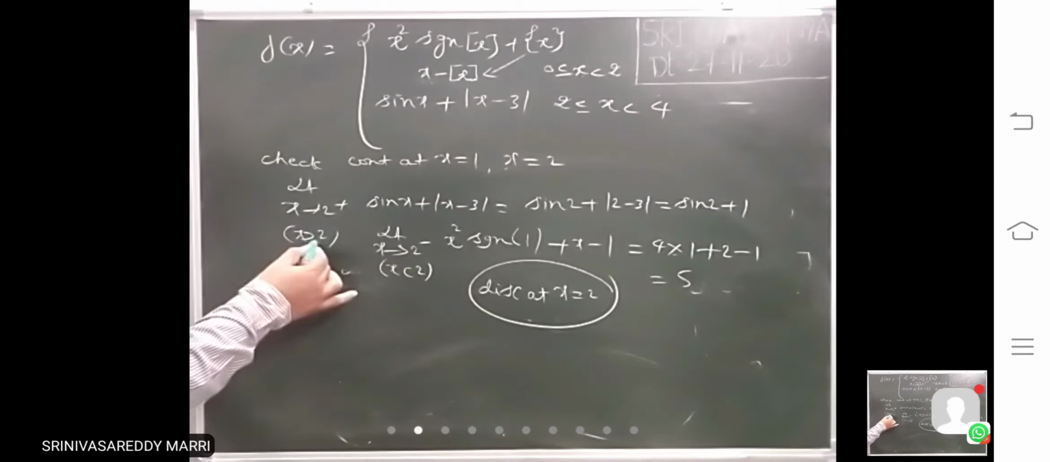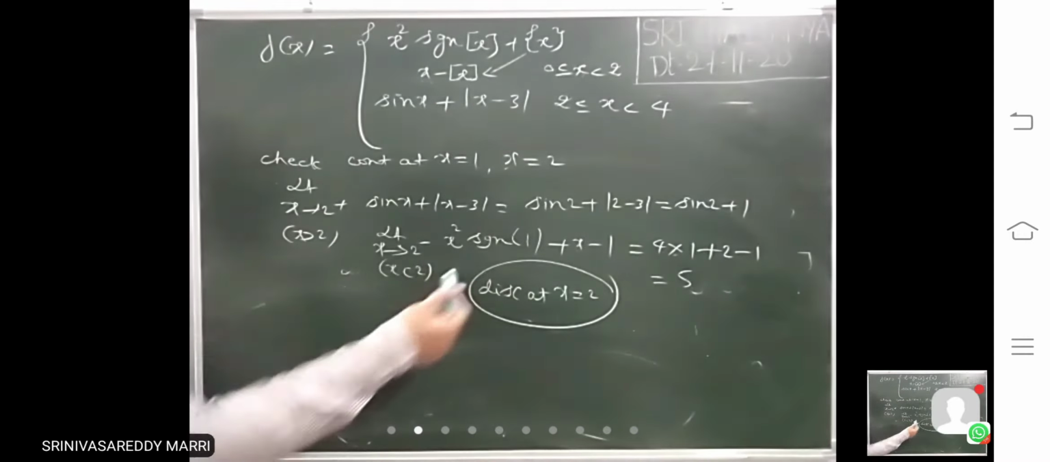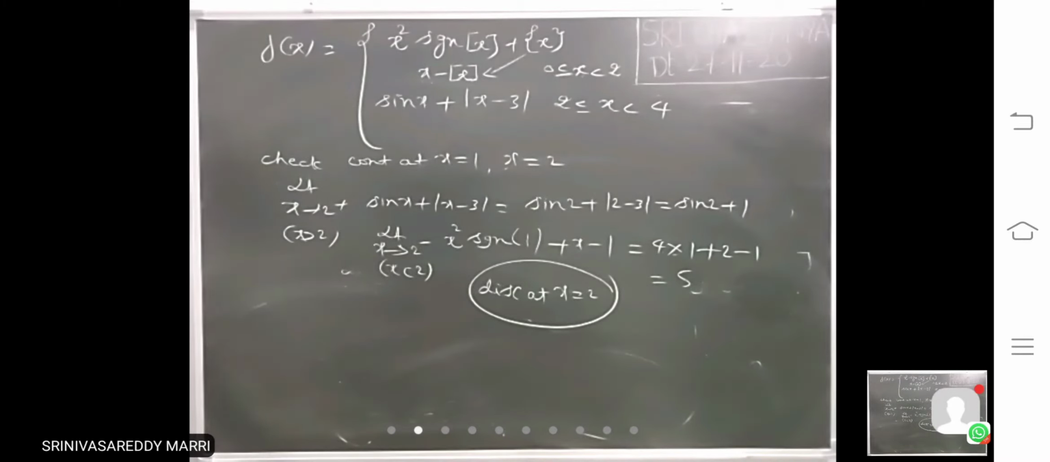Just simply, for x greater than 2, what is step x? Signum, you know the value: if x is positive, 1; if x is negative, minus 1; if x is 0, 0. You have to substitute those values.